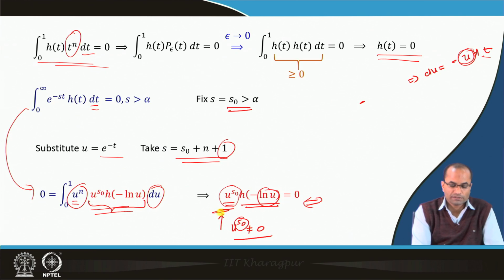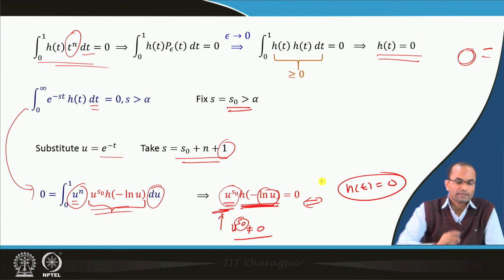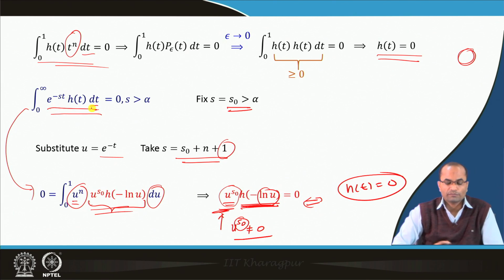So, this cannot be 0, the only possibility is that h t has to be 0 to make that integral 0. So, that is what we have proved now, that the integral of e power minus s t h t dt equal to 0 implies that h t equal to 0.